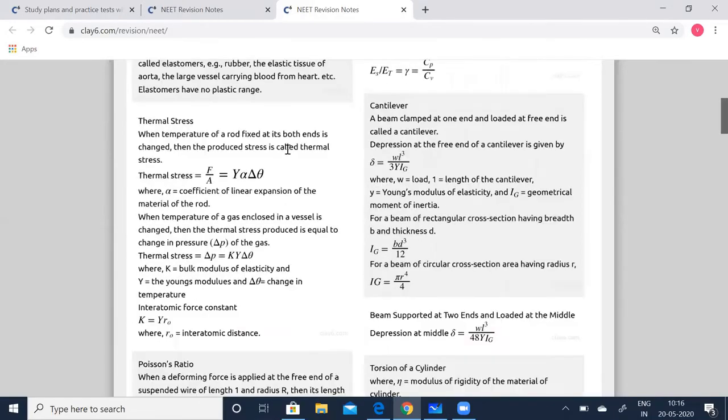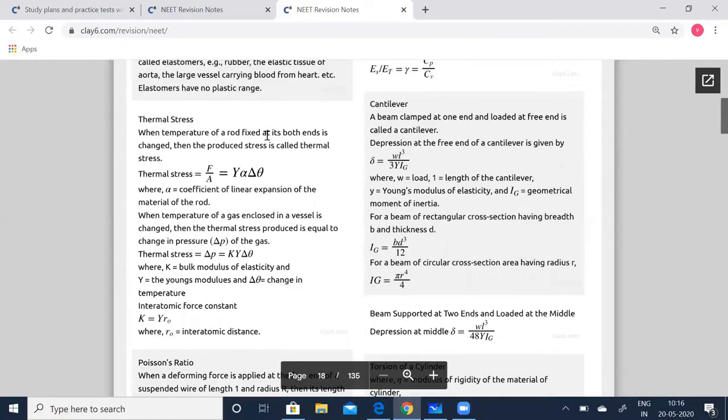Next, thermal stress. When the temperature of a rod fixed at both its ends is changed, the stress produced is called thermal stress. Thermal stress is equal to F by A, which is equal to Y alpha delta theta, where alpha is the coefficient of linear expansion of the material of the rod. And when the temperature of the gas enclosed in a vessel is changed by a small amount delta theta, then the thermal stress produced is equal to the change in pressure delta P of the gas.